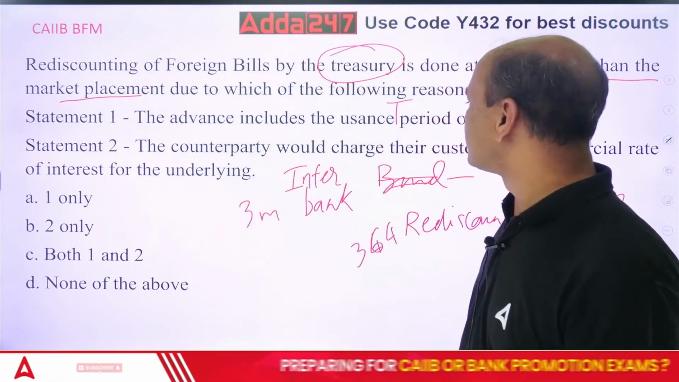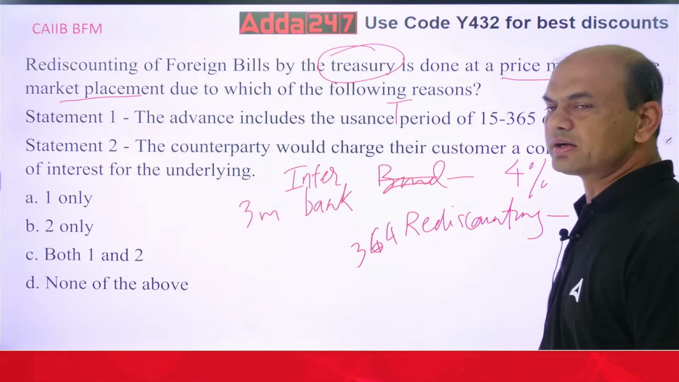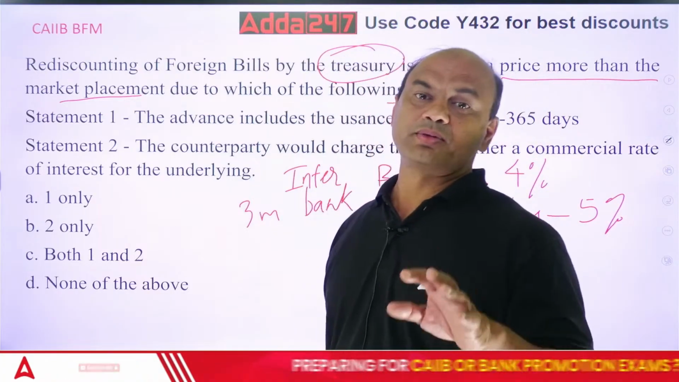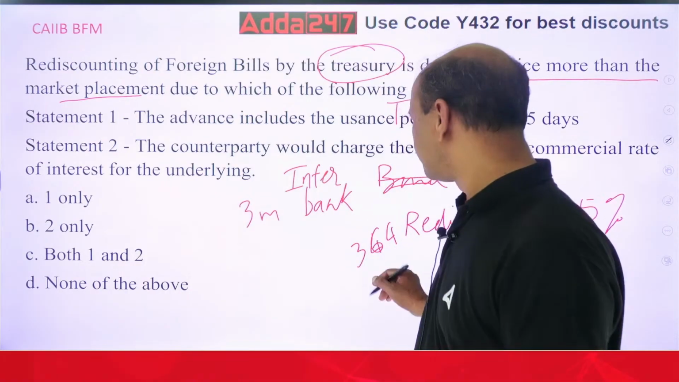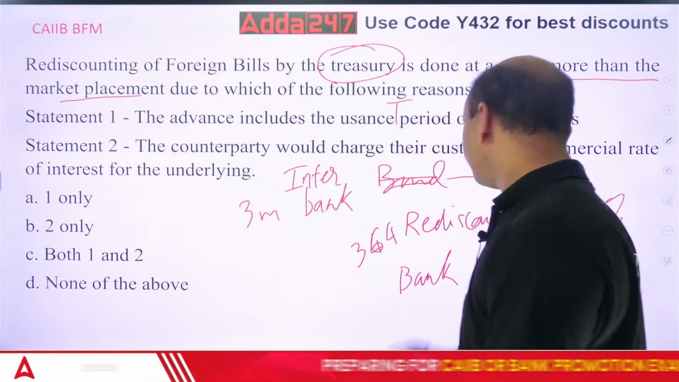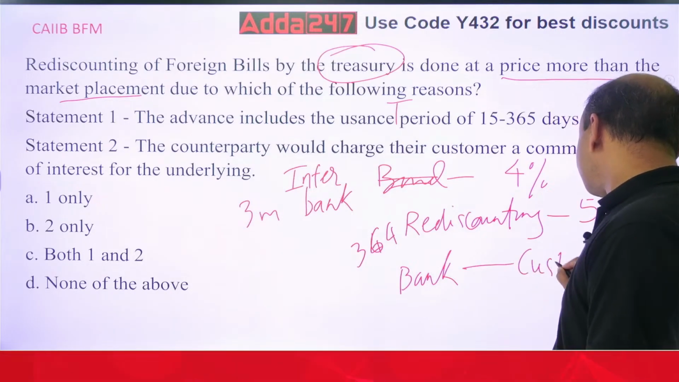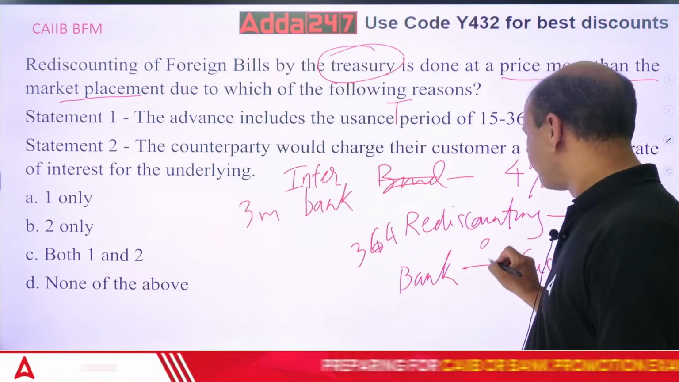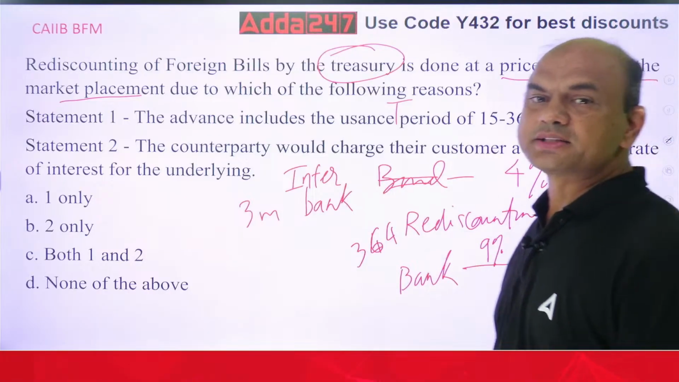The counterparty would charge their customers a commercial rate of interest for the underlying. Is it so? Firstly, what do you mean by rediscounting of bill? See, rediscounting of bill means, suppose there is a bank, and the bank has given a loan to a customer. So the bank will give the loan at what percent? Let's say 9%. So the bank is getting 9% from this customer. Now what is rediscounting then?